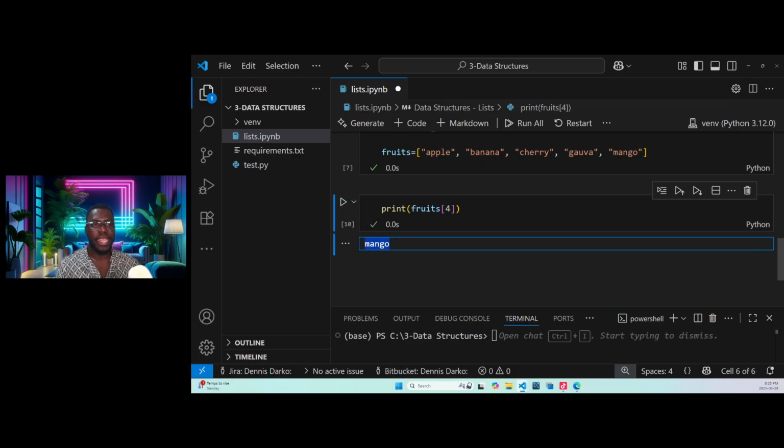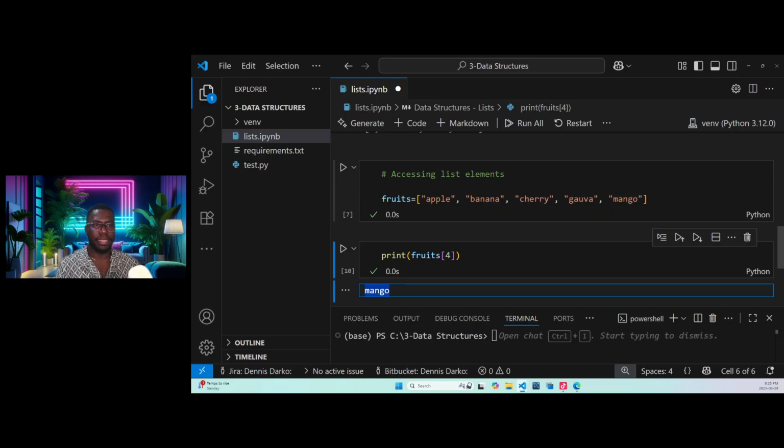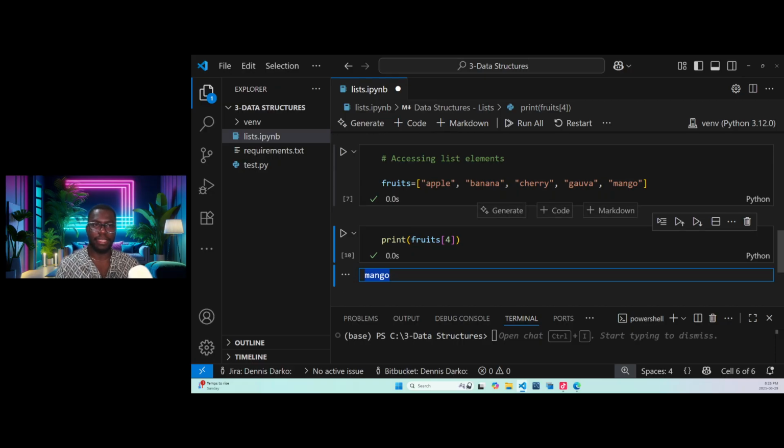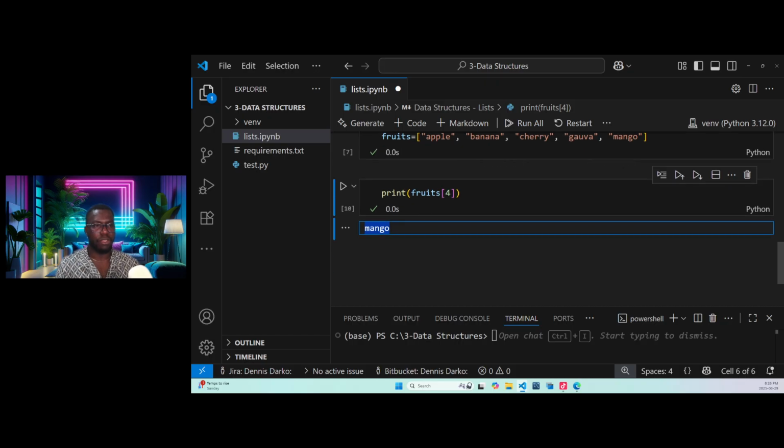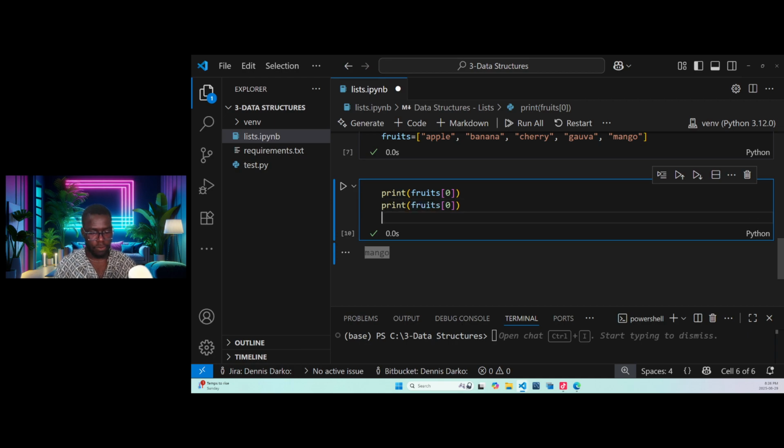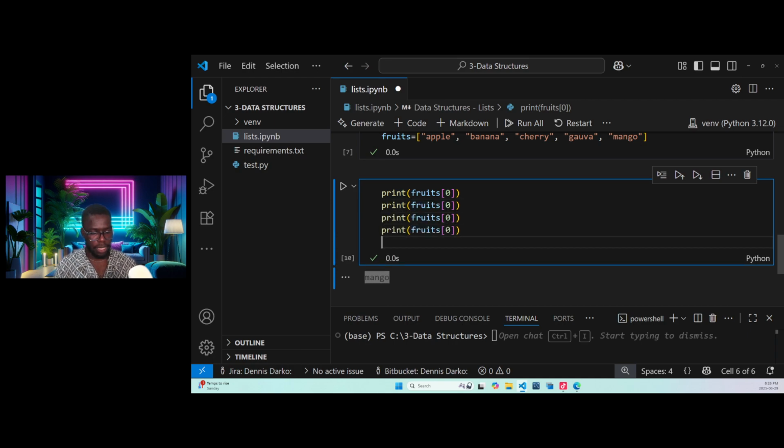So you see how we access elements in a list. In Python, this is how we access elements in a list. It's very simple. If you want to access all of them, we just start with 0. So I can just copy this, right? And I'll be pasting them. So they are 5, right? I'll be pasting them like this.